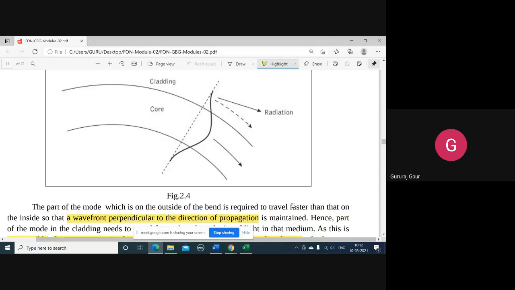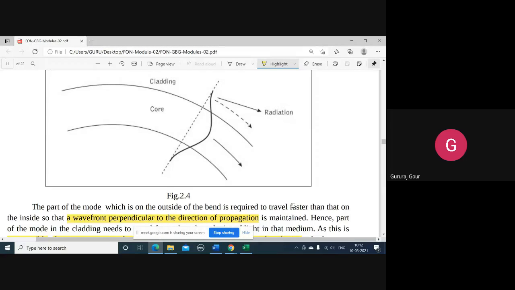These two key points are required for the optimal propagation of light through the fiber. They are also responsible for the TIR phenomenon, total internal reflection. Of course, the critical angle is there, but these two also contribute a little bit, in one way or the other, to the TIR phenomenon.